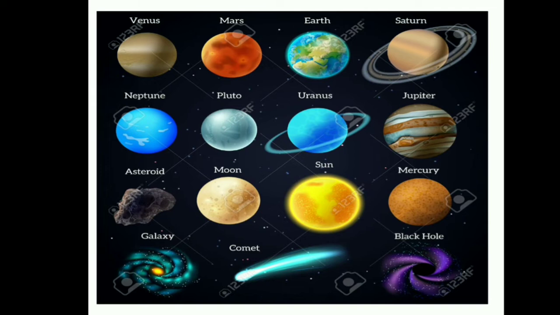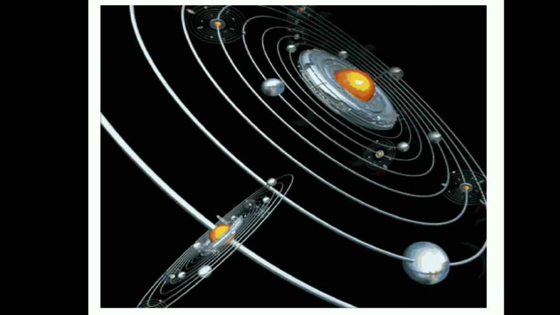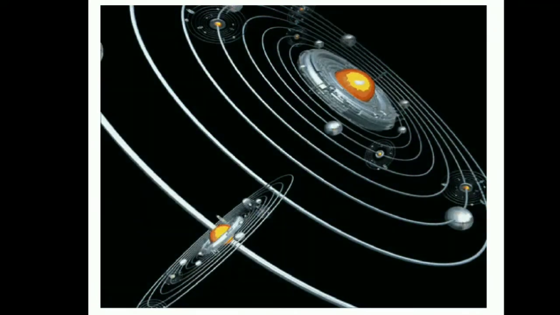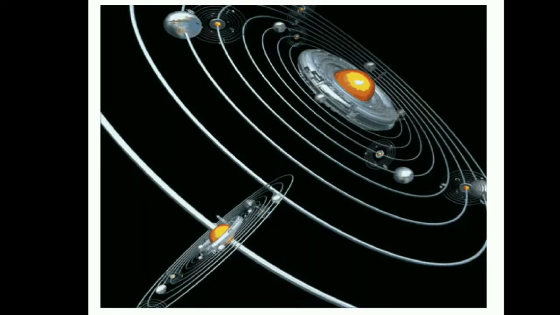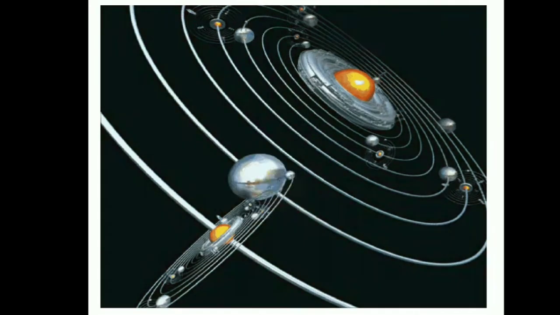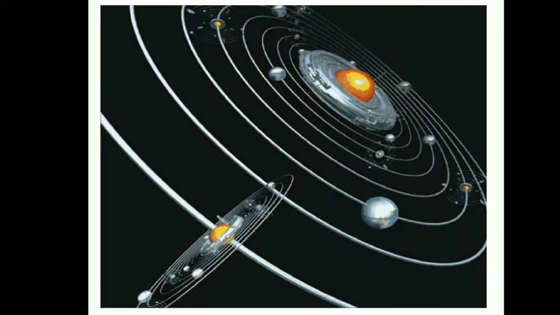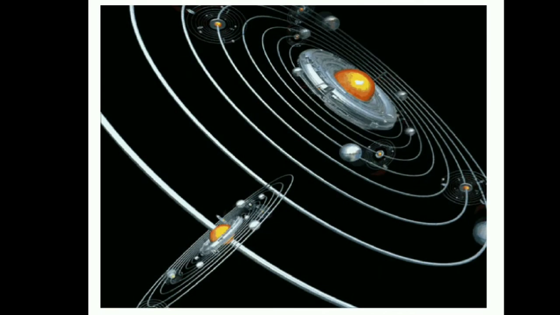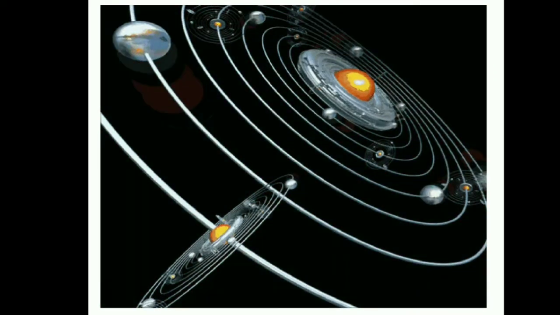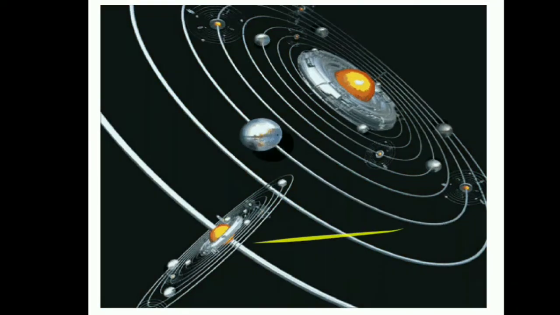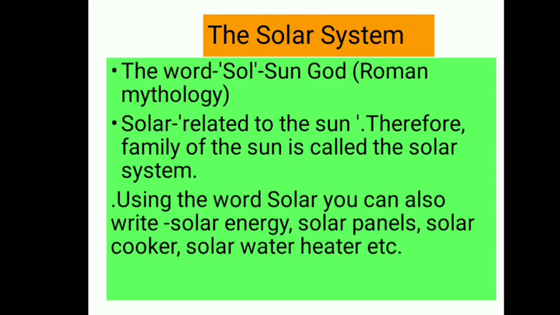Next, the sun is the center here. The sun emits heat and light, and its pulling force holds all the planets in a fixed path, which is called a fixed orbit. The 8 planets are spinning on their own axis as well as revolving around the sun.